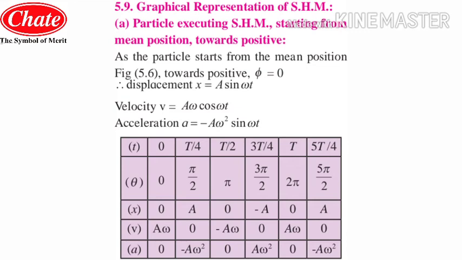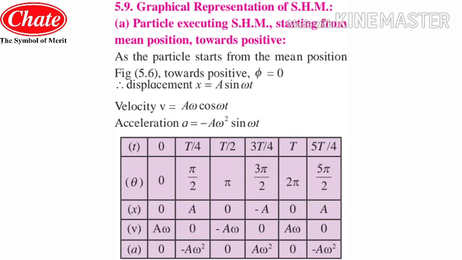Now further, we are going to calculate. In the second case we will put the value of small t as T by 4, and the value of theta is pi by 2. Then if you calculate, you will get the result.